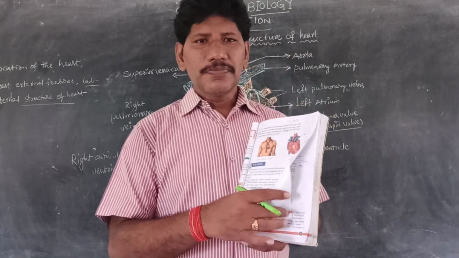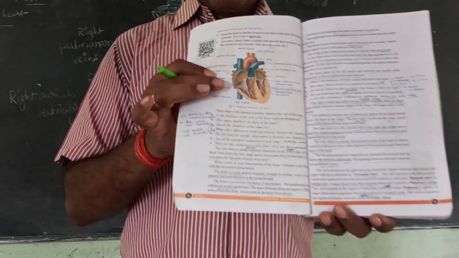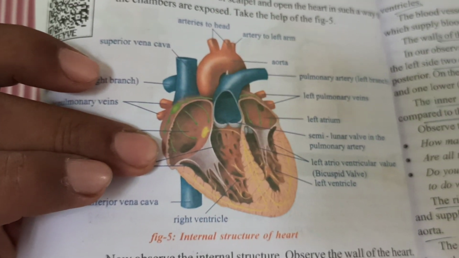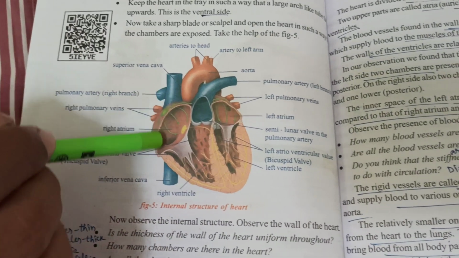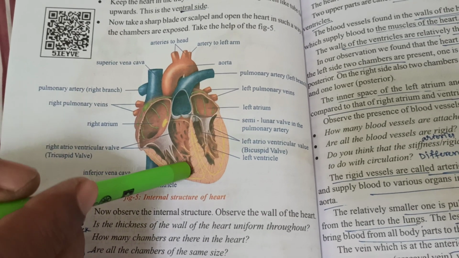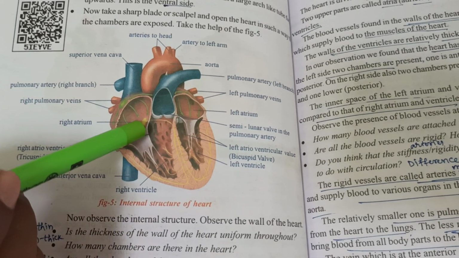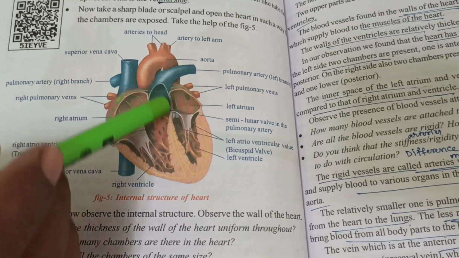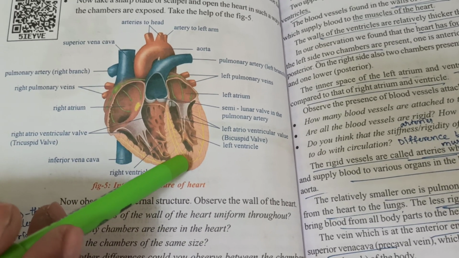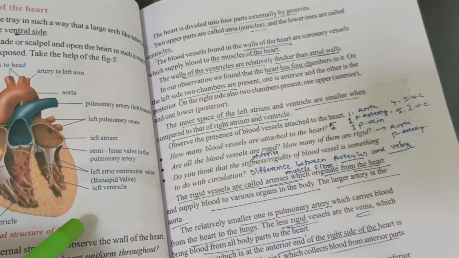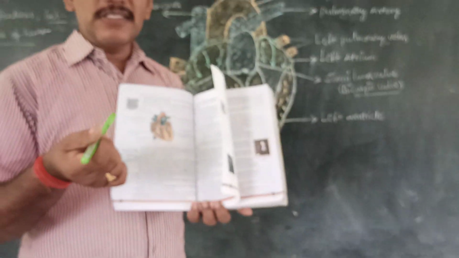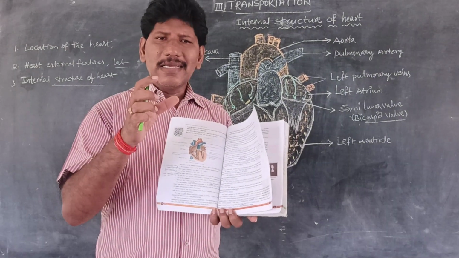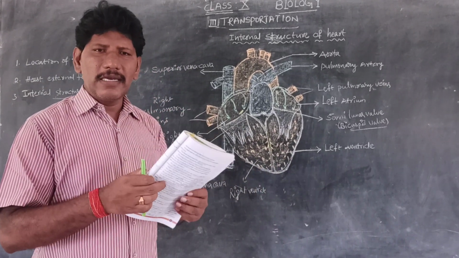So coming to the next, this is the human heart. This is called the human internal structure of the heart. So how does it look? It looks like a pear-shaped structure, triangular on the outside, with the anterior broad and the posterior narrow. So coming to the internal structure of the heart, we are going to explain how the heart is internally partitioned.